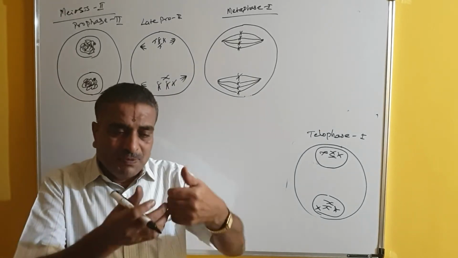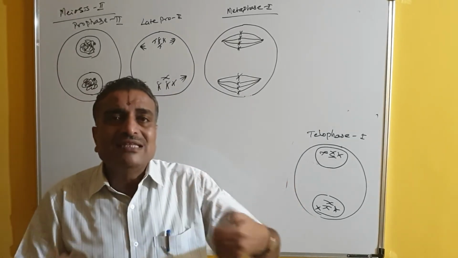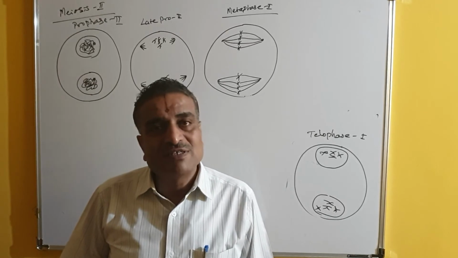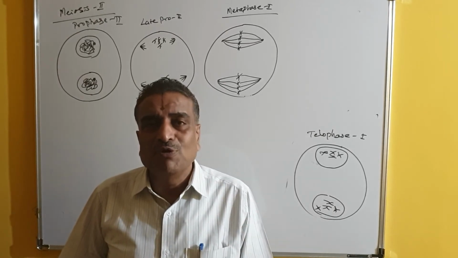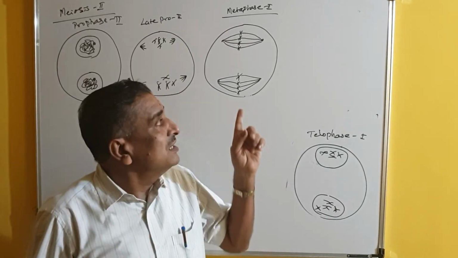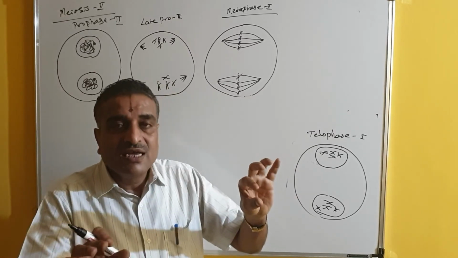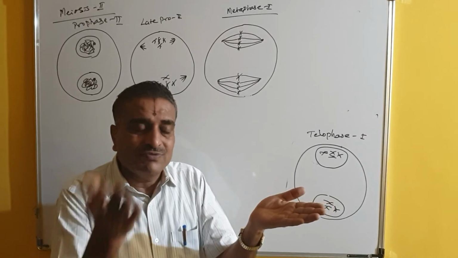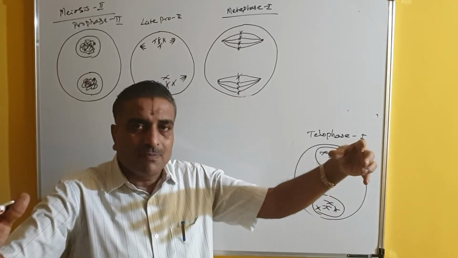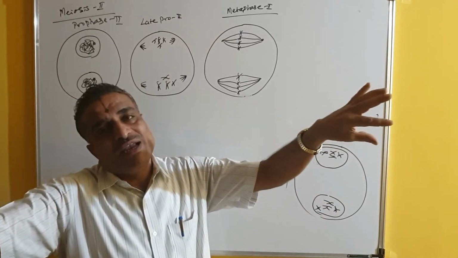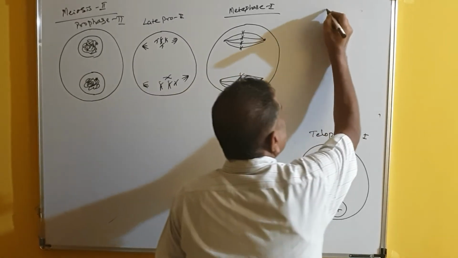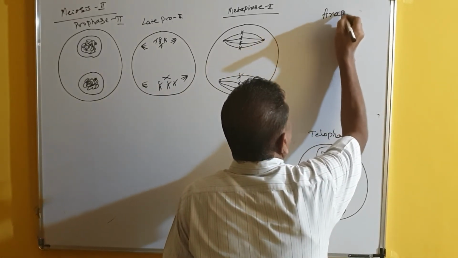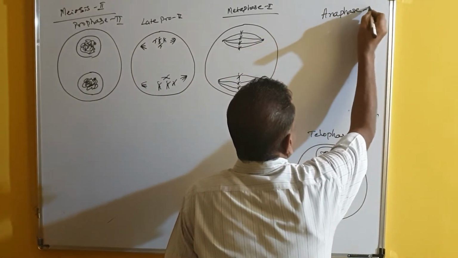As usual, spindle fibers start pulling these chromosomes continuously. Because of the continuous pulling of the chromosomes, what happens? The centromere breaks. And due to breaking of the centromere, the chromatids are produced, and the chromatids start moving towards opposite poles. So that leads to anaphase 2.